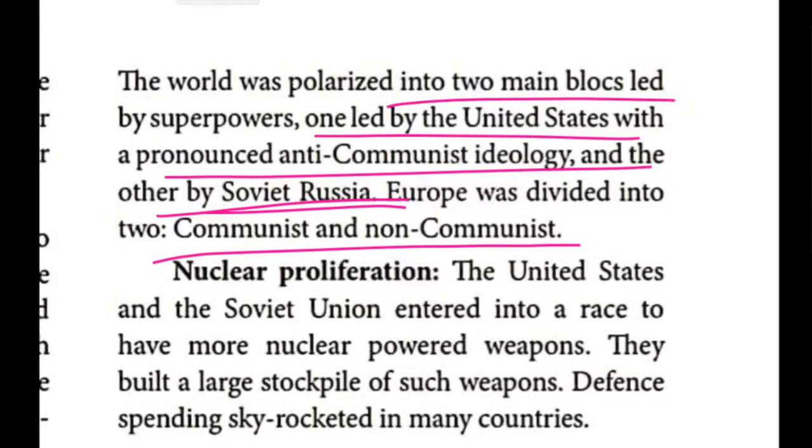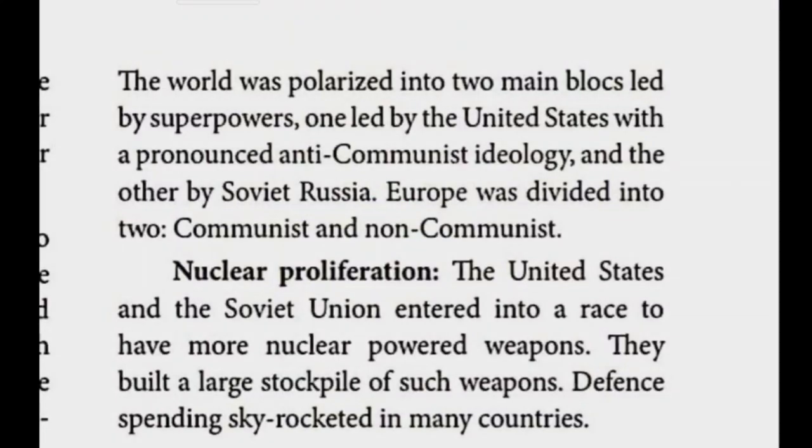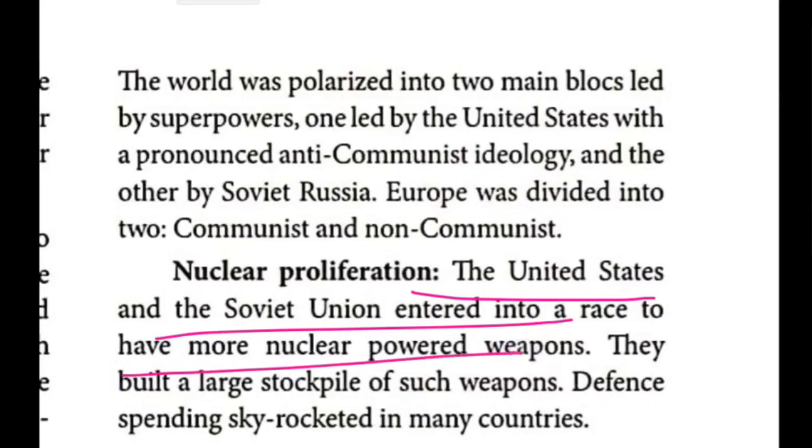The second para is nuclear proliferation. After the completion of the Second World War, each and every European country started to increase their weapons. The United States of America as well as Russia entered into a race to have more nuclear weapons, so they built a large stockpile.